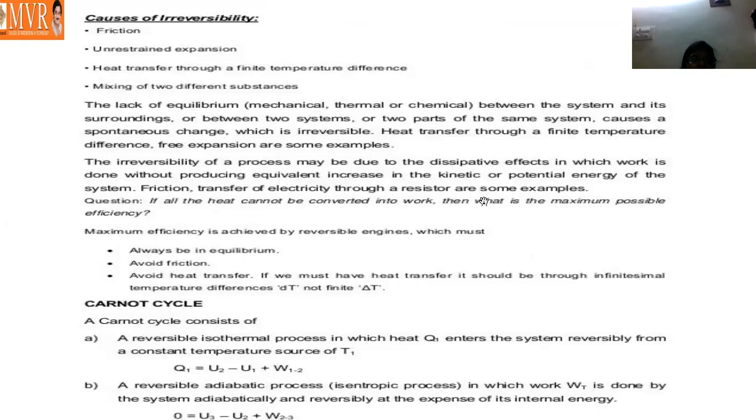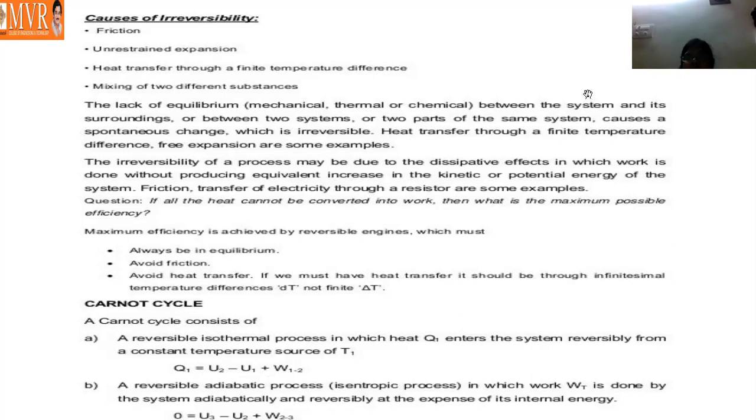And next, causes of irreversibility. What are the causes of irreversibility? Friction, unrestrained expansion. Friction, which you already know, and unrestrained expansion, which means it is not restrained when it expands. Heat transfer through a finite temperature difference. A little change of temperature difference is a cause of irreversibility. And mixing of two different substances. Those are all the causes of irreversibility.